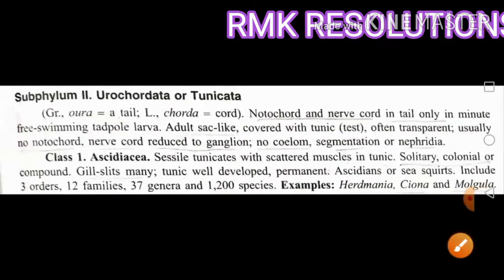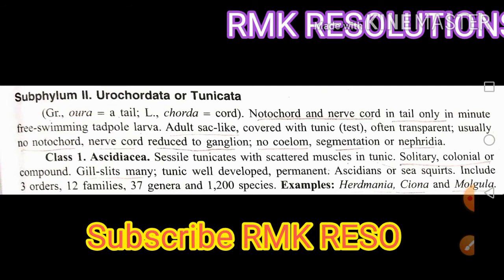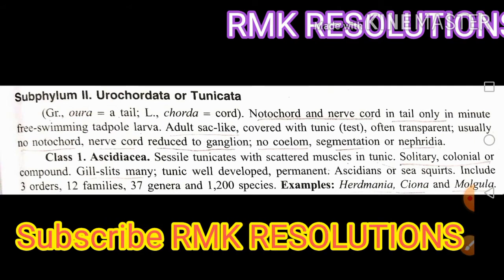Now let's continue. The subphylum Urochordata is also called Tunicata. The word is derived from the Greek word "aura" meaning tail, and the Latin word "cord".